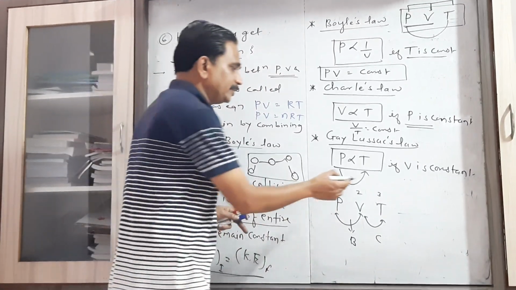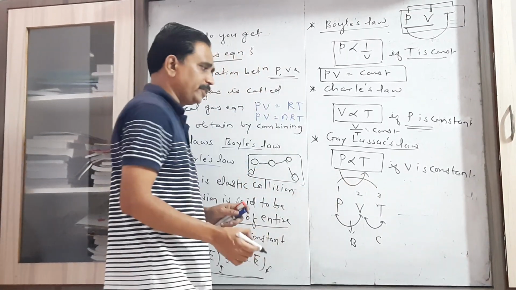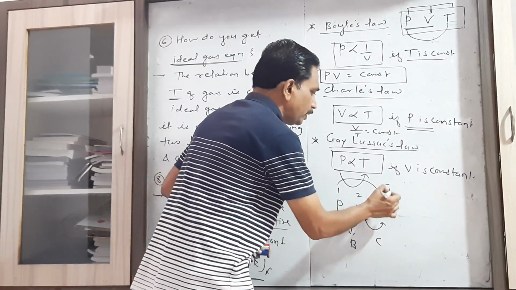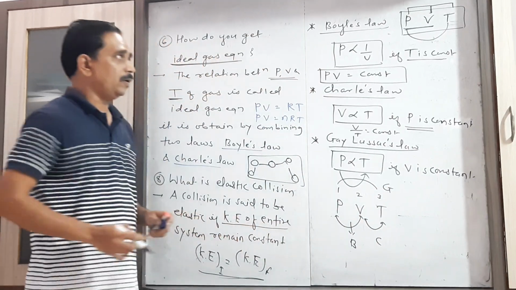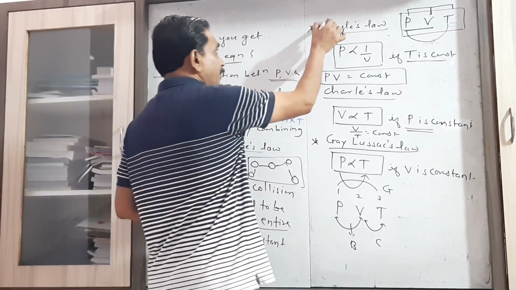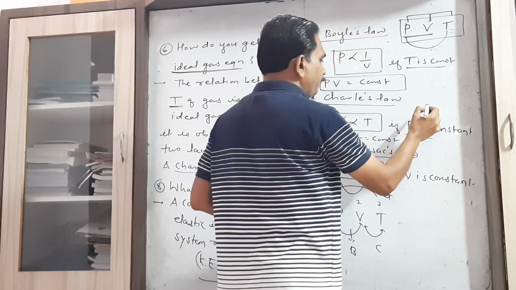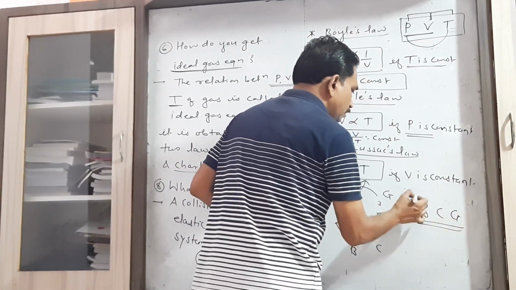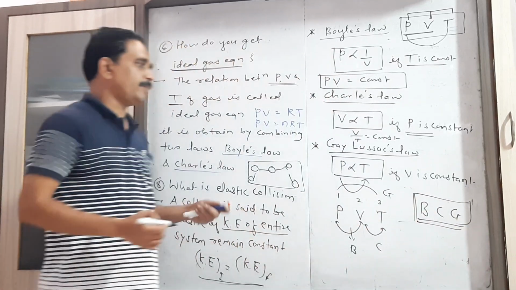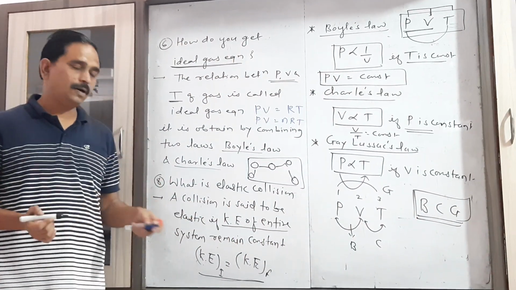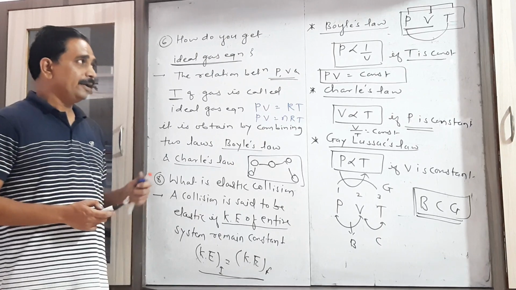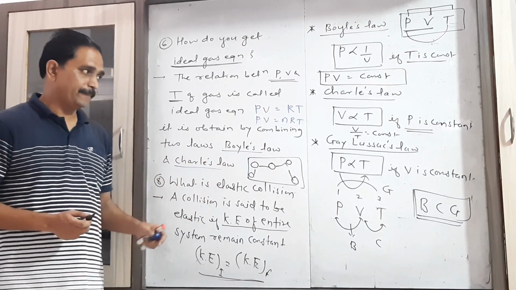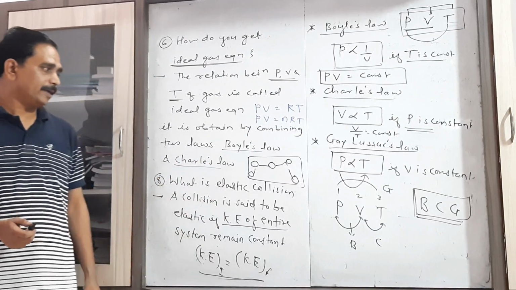And when we consider the relation between first and third when the second parameter remains constant, this is called Gay-Lussac's law. So you can remember this under the head of BCG: B for Boyle's law, C for Charles law and G for Gay-Lussac's law. So these are the three laws we have to consider in the kinetic theory of gases.